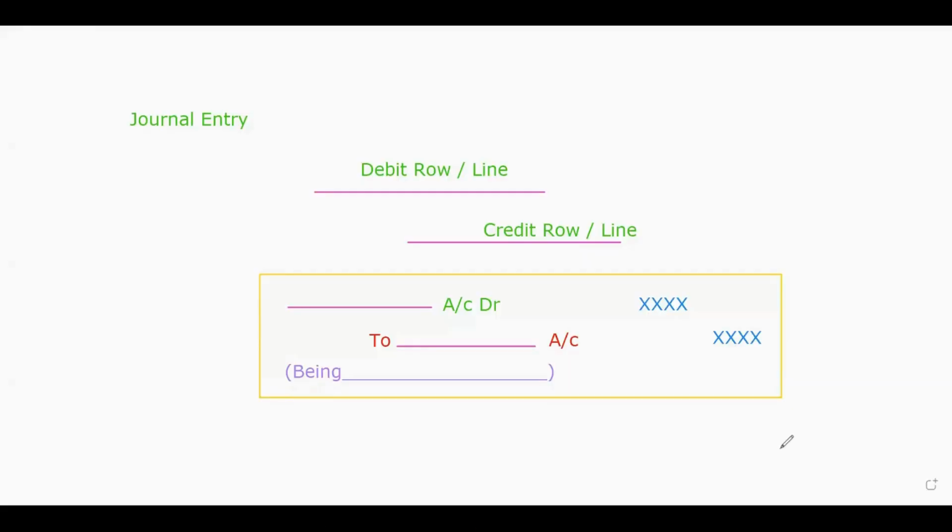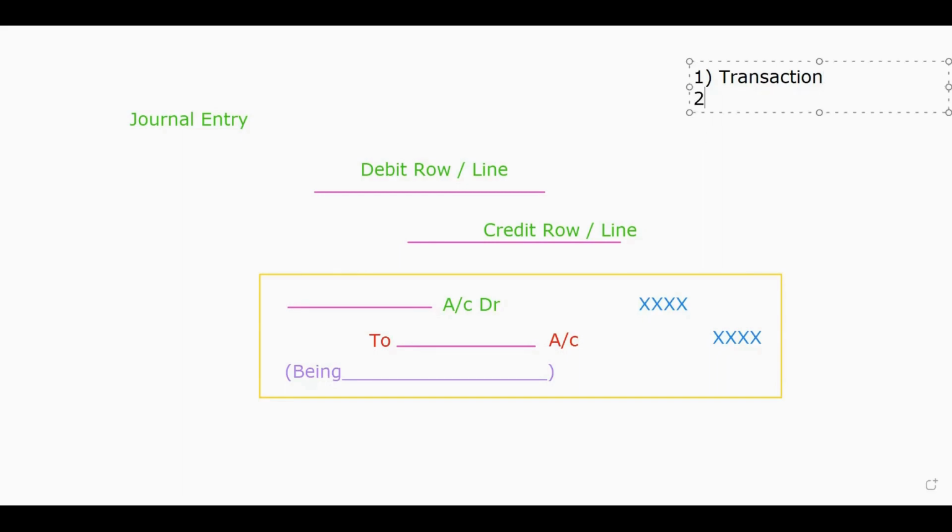If you want to prepare the journal book, there is a procedure. So from that procedure only, we need to be prepared that. If you want to prepare the journal book, first we should have the transaction. That means a work. We should have it, and this work should be financial. That means it should be related to the money.